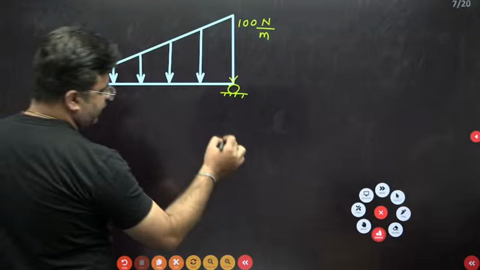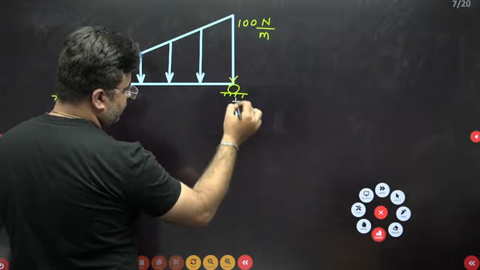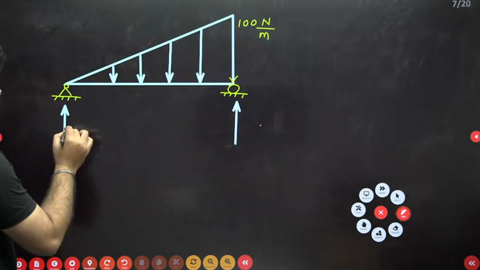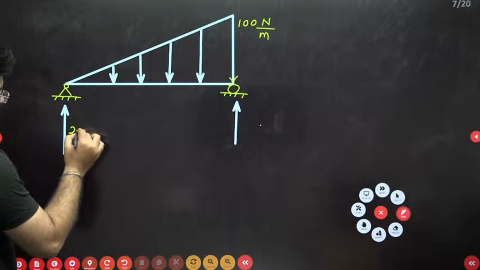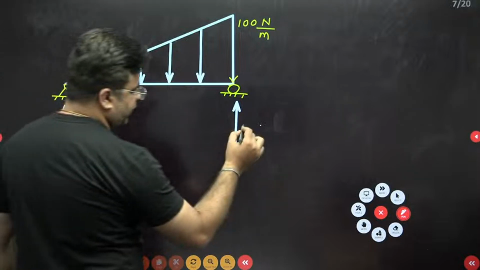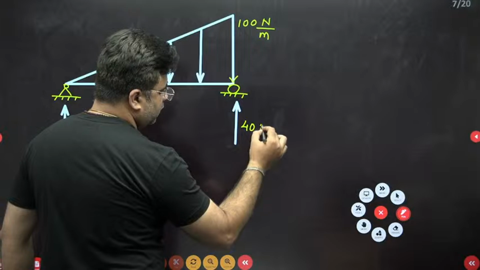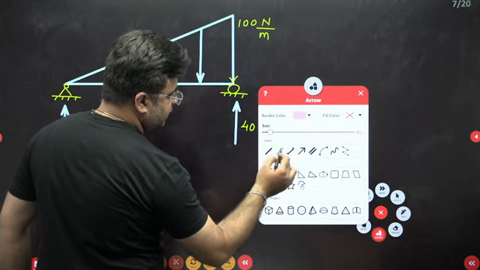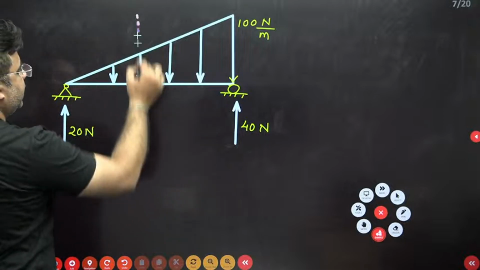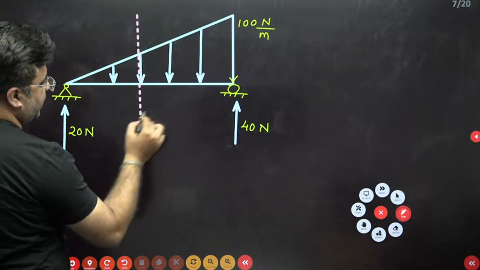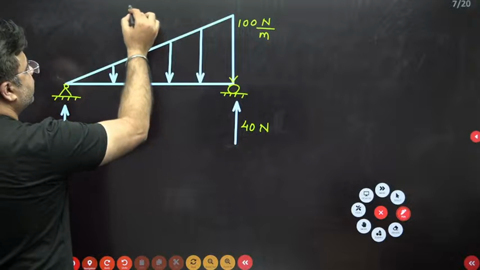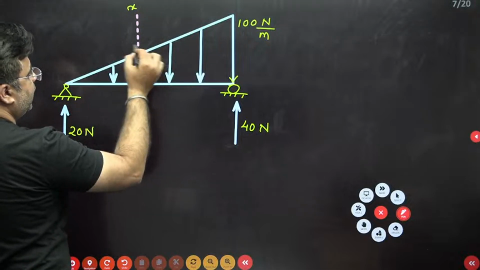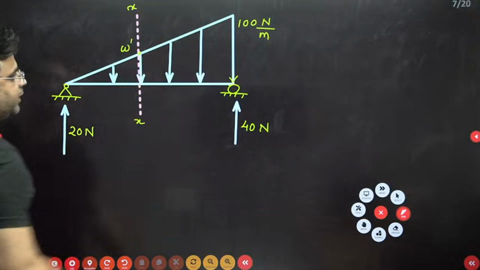This is my vertical reaction at A and B. So this is 20 Newton and this is 40 Newton. Now you just consider one section XX like this. This is my section XX, and write down the value of bending moment at this section XX. Okay. So for that you will require this intensity of loading, which is W dash.